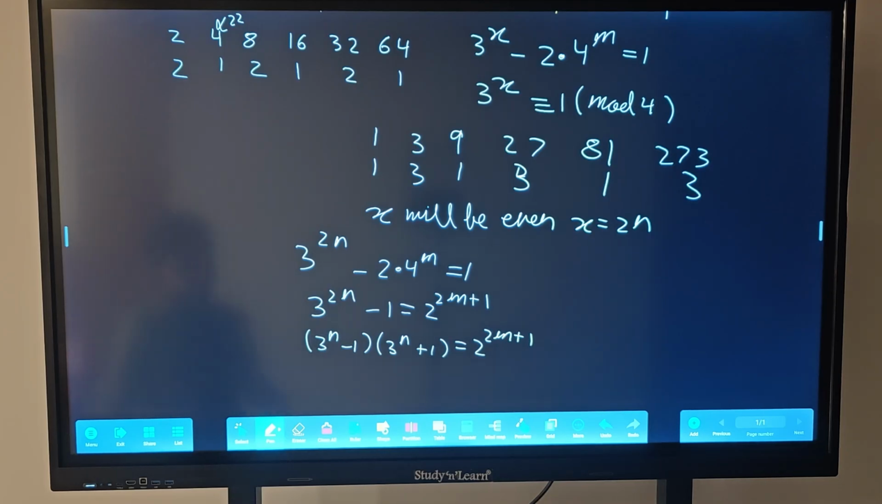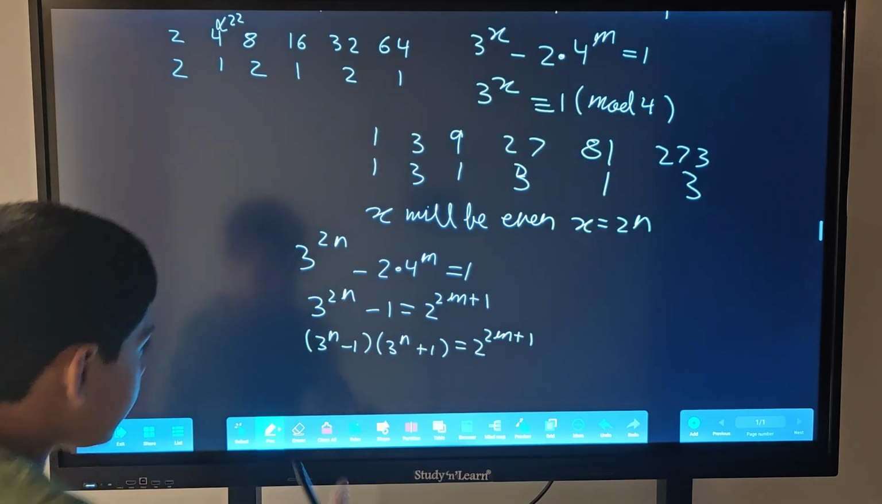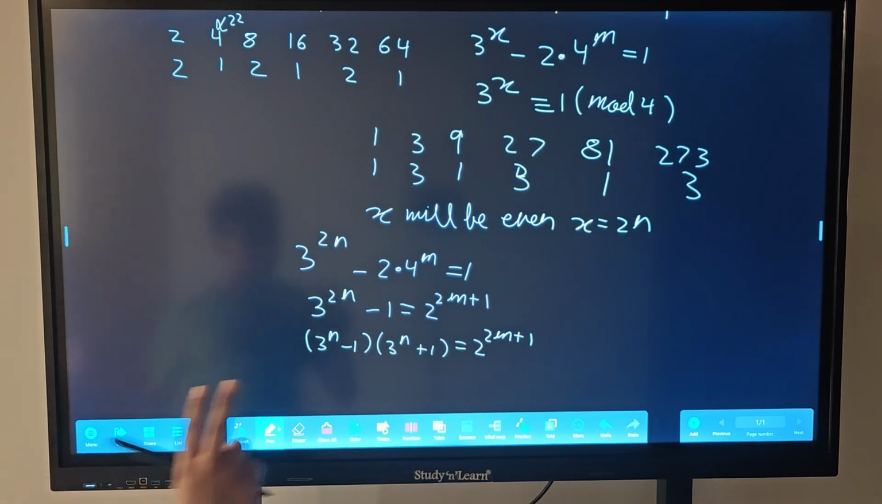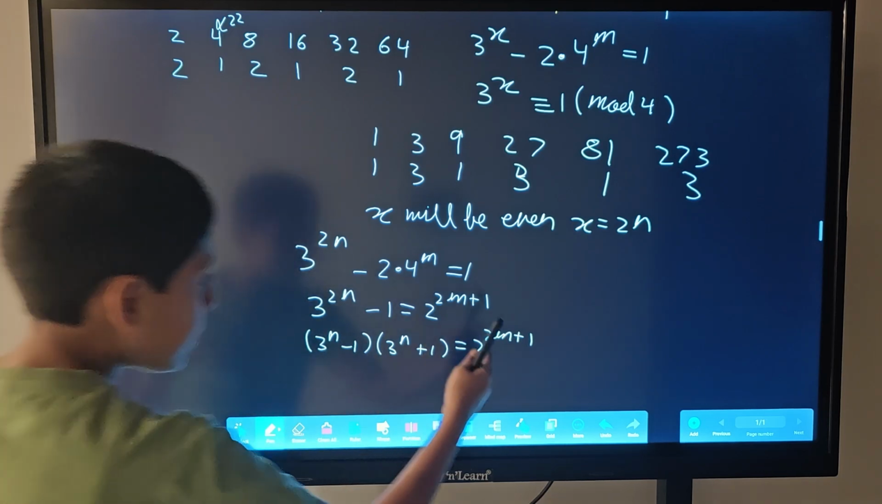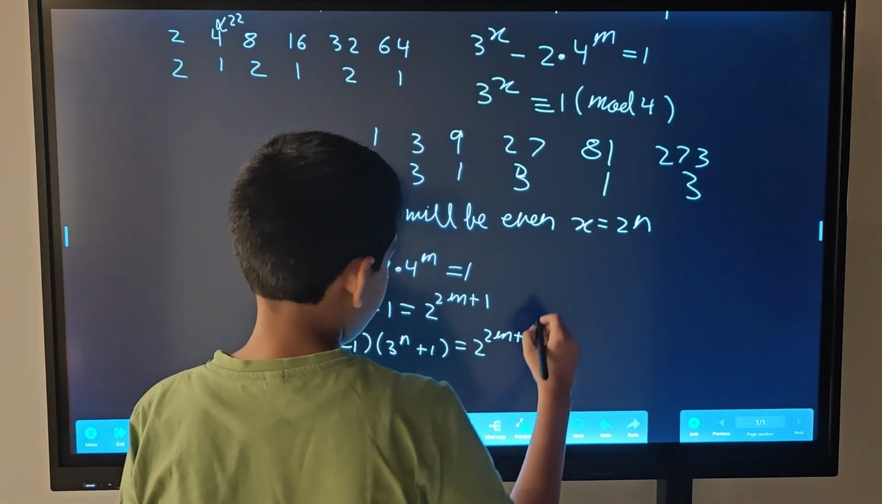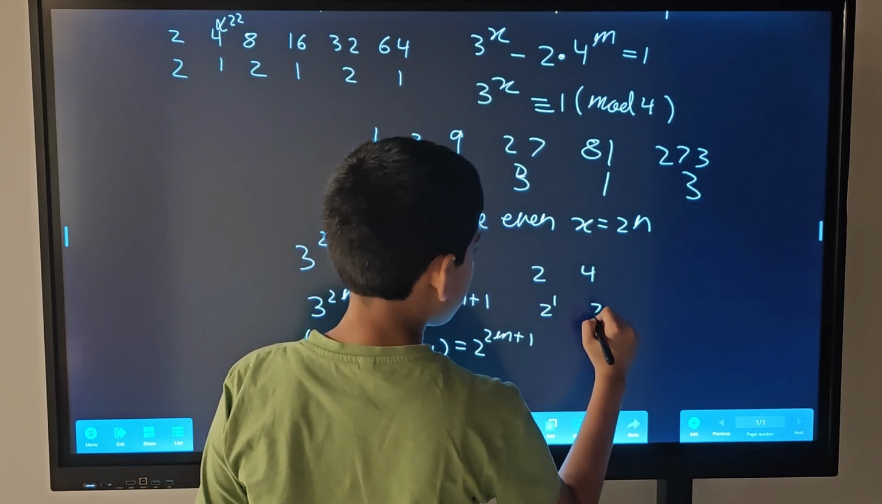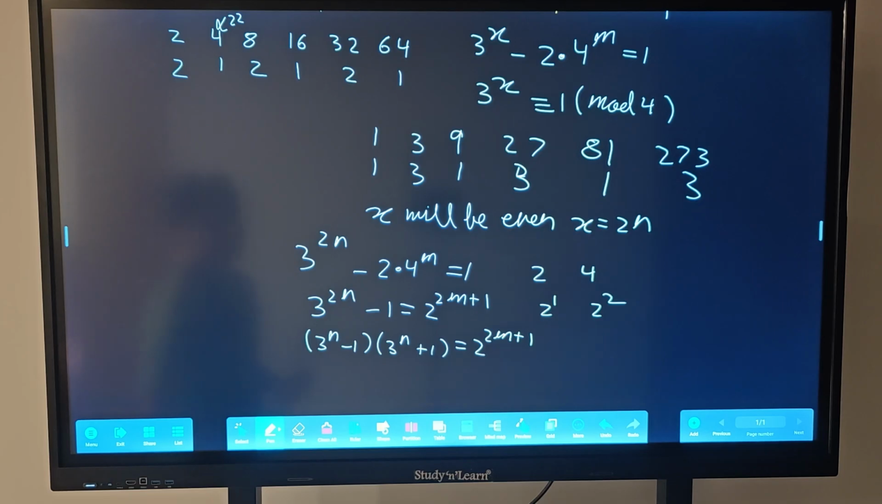We can apply the logic. Just forget this 3 to the power n for 1 second, and we just see that these two factors have a difference of 2. And the right hand side is 2 to the power 2m plus 1. That means these two expressions are both powers of 2 differing by 2. The only case that can happen is 2 and 4, where 2 is 2 to the power 1 and 4 is 2 squared. There is no other case where there are two numbers differing by 2, both being powers of 2.